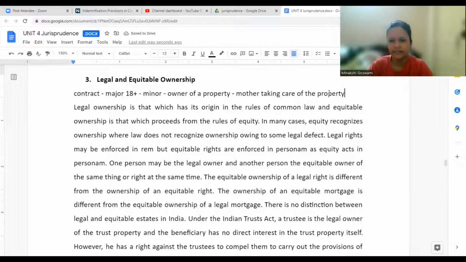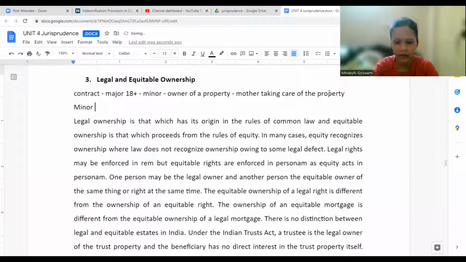Now, this minor went to a person and said, I'm a major person. The minor misrepresented his age. He said, I'm above 18 years. I have this property. Would you be interested to buy this property or not? The other person said, okay, fine, I can buy this property. They negotiated the price and fixed it. Just take an example: it was 20,000 rupees. They agreed.